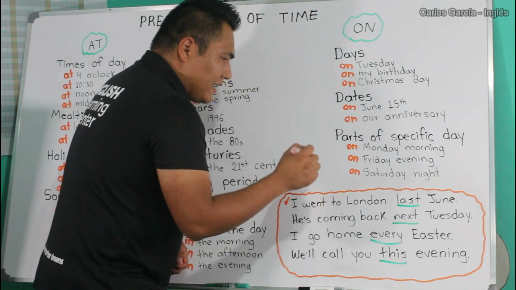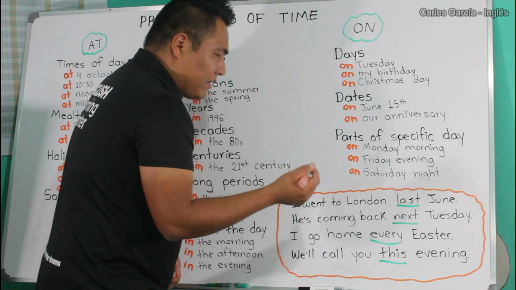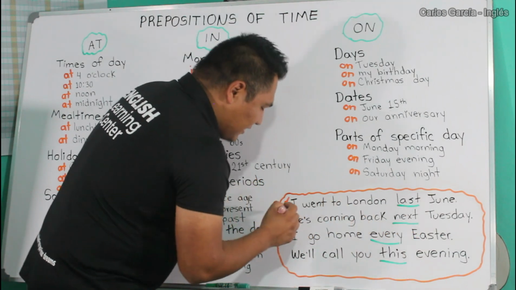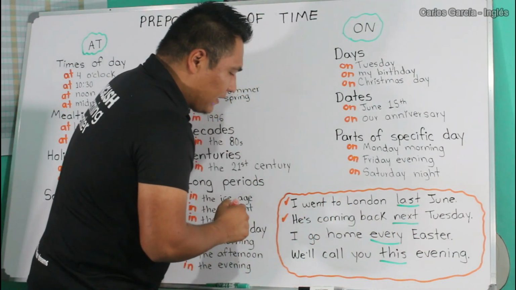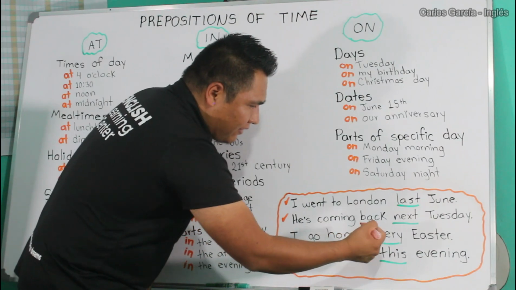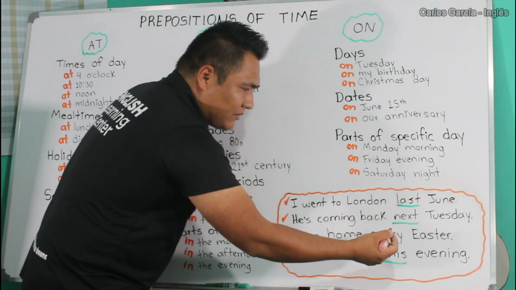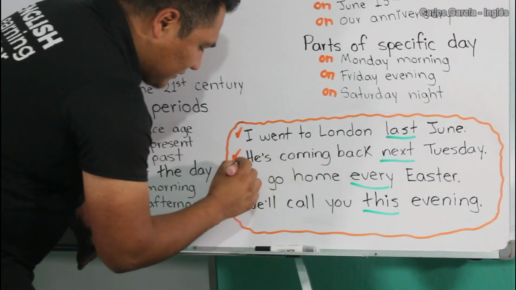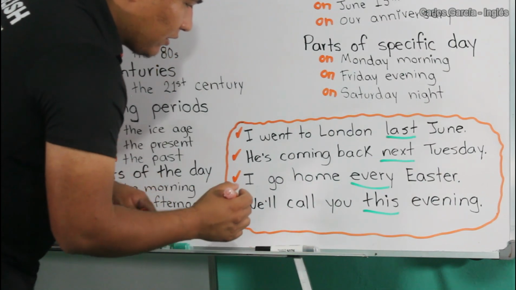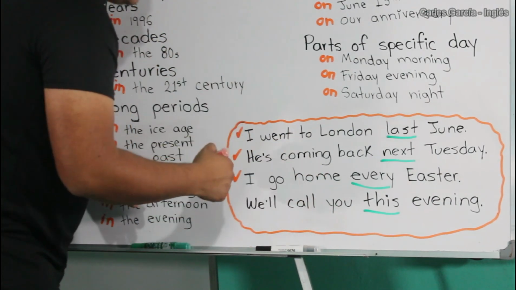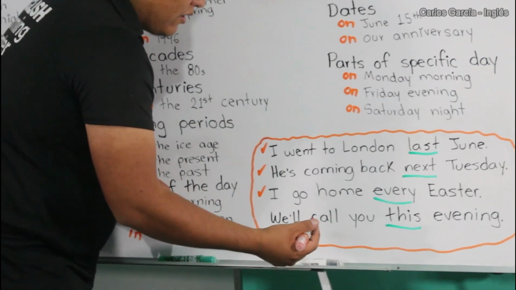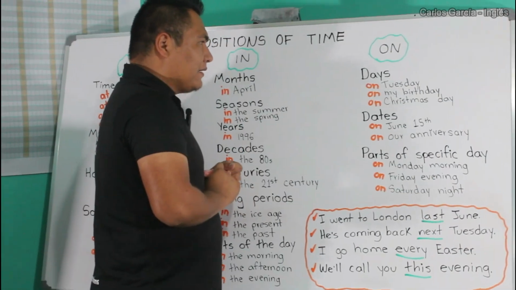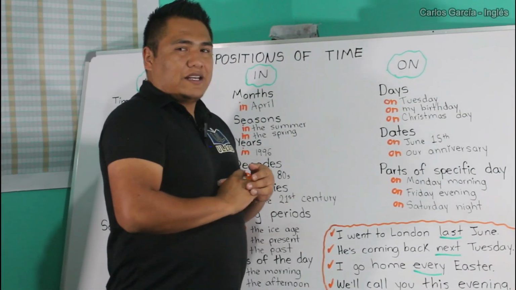He's coming back next Tuesday. I don't have to add at or on before next Tuesday. It's just next Tuesday. I go home every Easter or every Christmas, which means that I go there at that time. I go home every Christmas. And the last one, we'll call you this evening. I don't need to use in this evening or at this evening. It's just this evening. So this is basically the explanation that I had for you today.